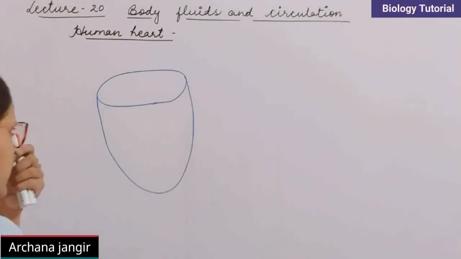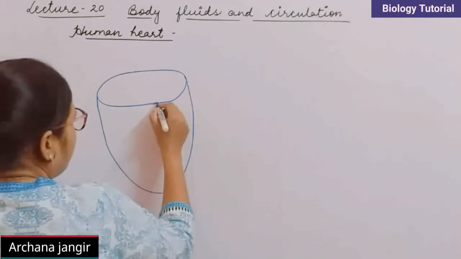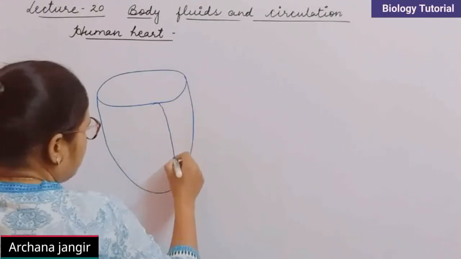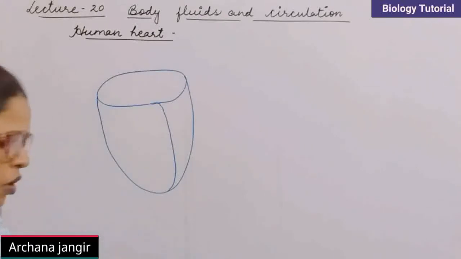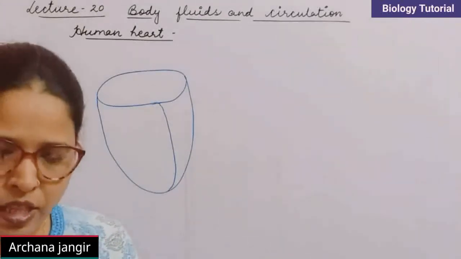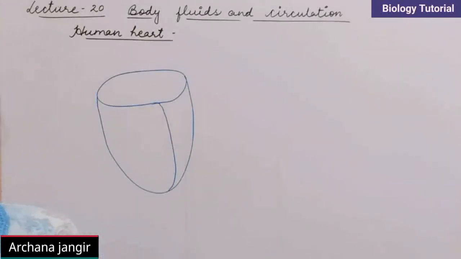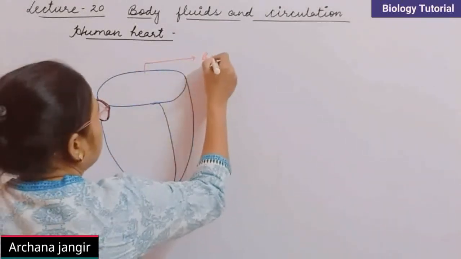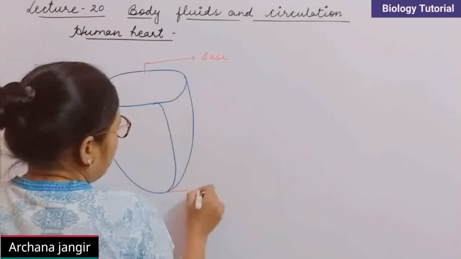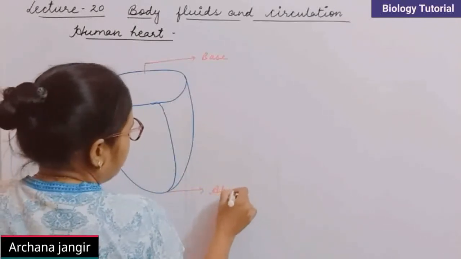Here both of the auricles are present, and on the lower side both of the ventricles are present. This is the base part and this is the apex part.